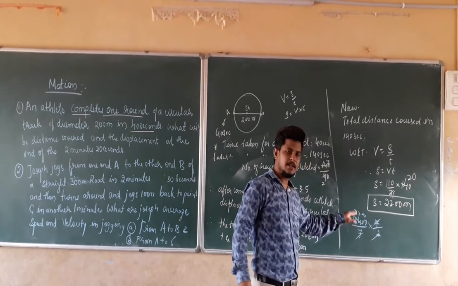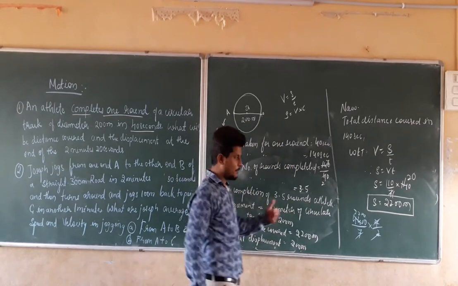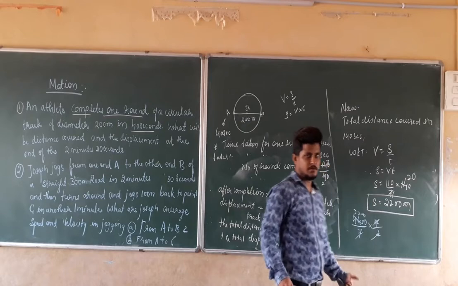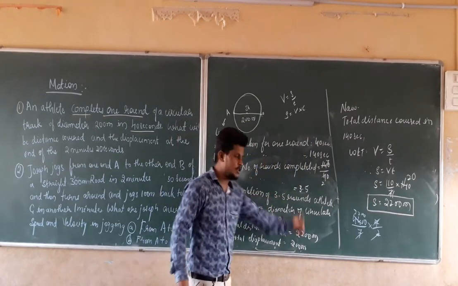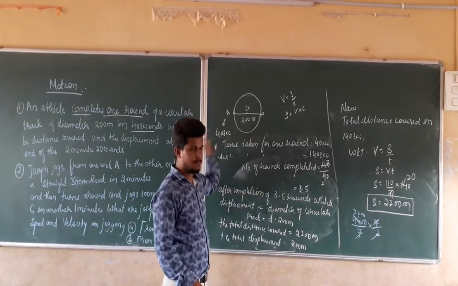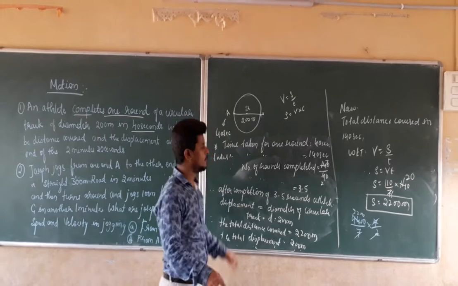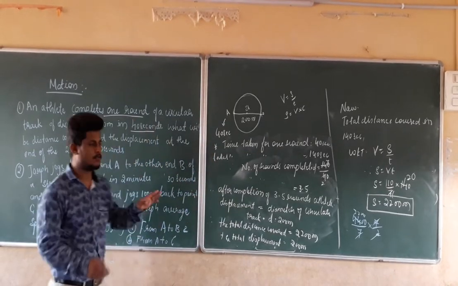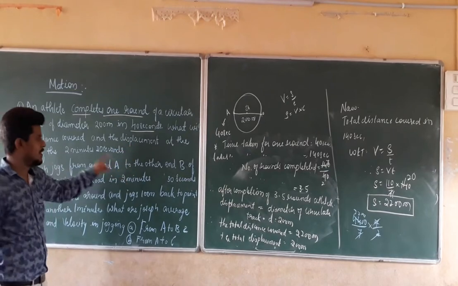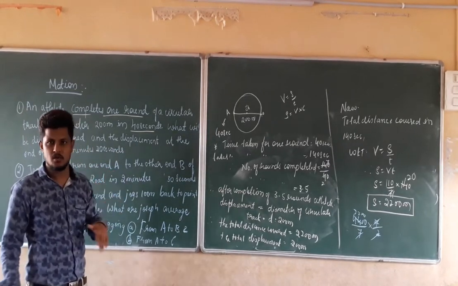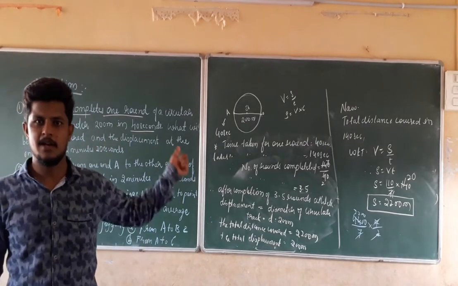In this way also you can solve that question by calculating the number of rounds. It's up to you which method you are going to use. With this method, you can directly solve the total distance covered as well as the total displacement. I hope this is clear. The answer for the first question is that the total distance covered is 2,200 meters, and the total displacement is 200 meters, which is equal to the diameter of that circular track.